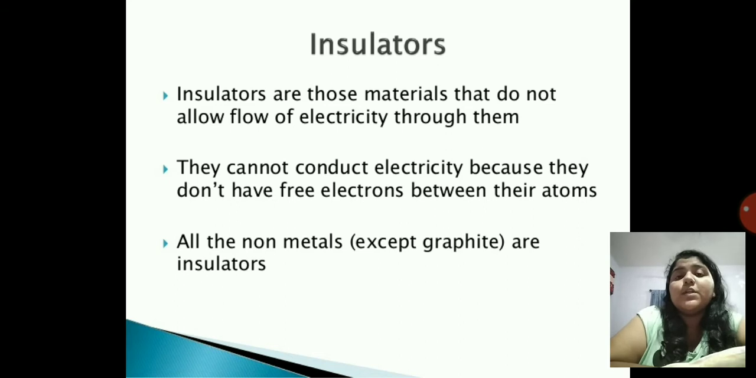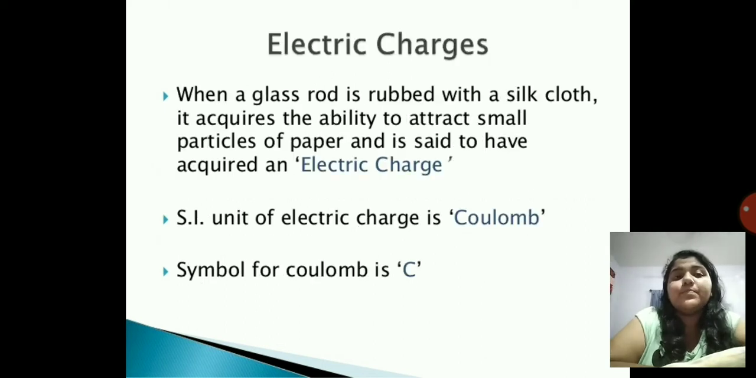Next we have the insulators. Insulators are the opposite of conductors, that is, they do not allow the flow of electricity through them. They cannot conduct electricity because they don't have free electrons between their atoms. All the non-metals except graphite are insulators.